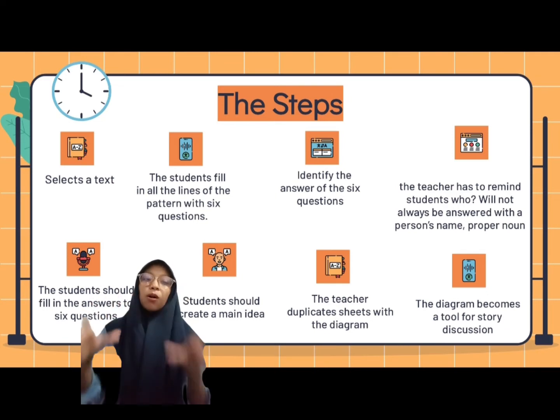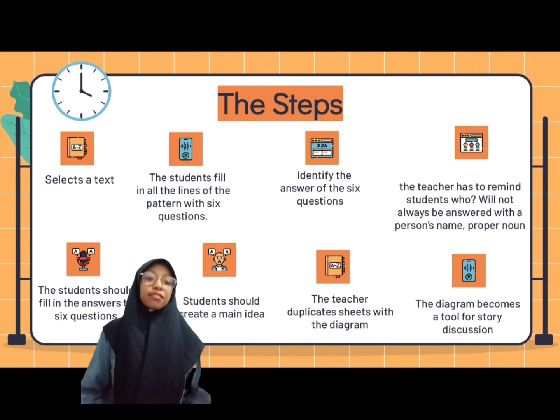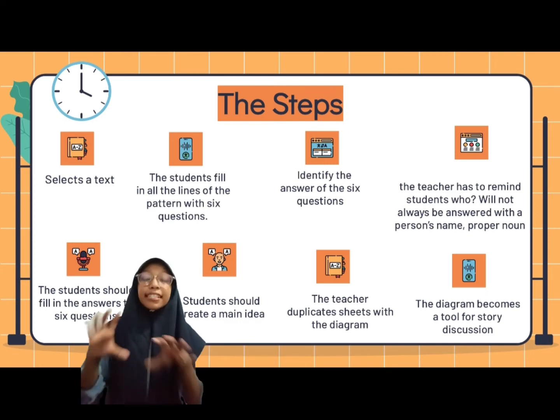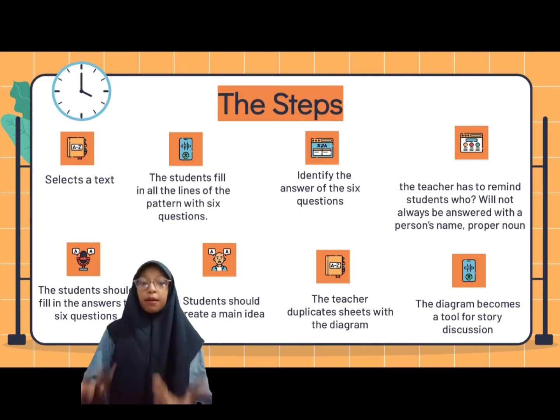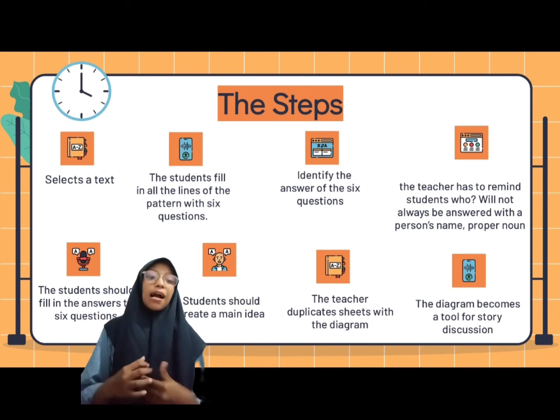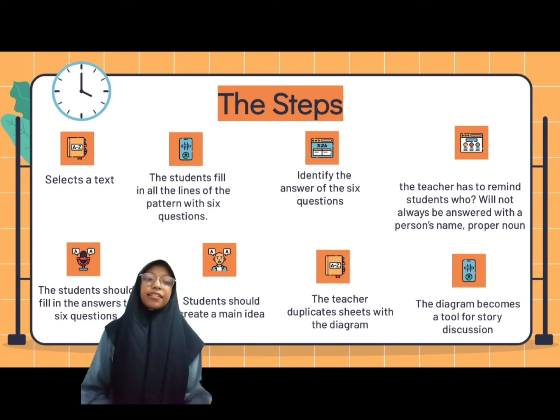And then after all 6 questions have been answered, the students should create a main idea from the information they have organized. And then the teacher duplicates sheets with the diagram, and students complete a diagram of their own. In the last step, the diagram becomes a tool for story discussion, and during the discussion, the teacher and students compare their answers and their rationales.